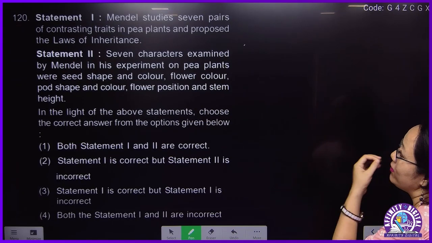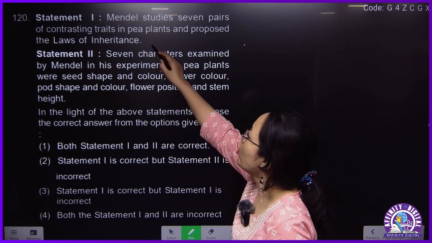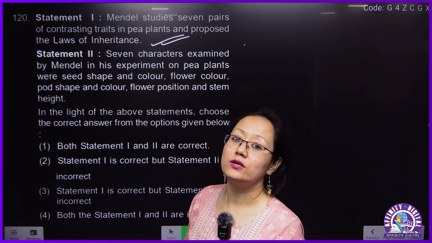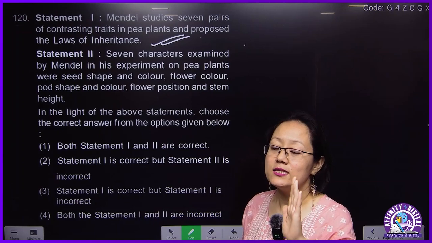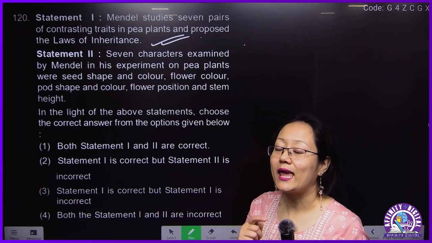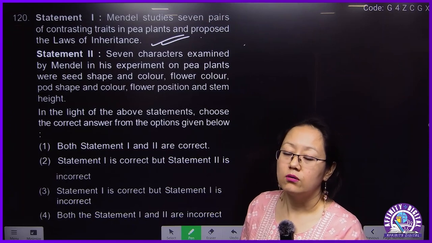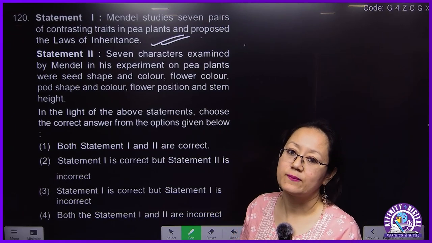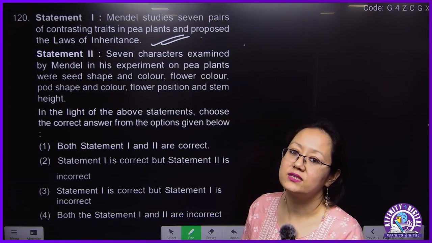Okay. Next, Mendel studied 7 pairs of contrasting traits in pea plant and proposed the law of inheritance. This is correct. Mendel studied actually 7 characters. Listen properly. He studied 7 characters, and each character will have 2 traits. That is why we can also say 7 pairs of contrasting traits. But character, it will be 7. Trait, it will be 7 pairs of contrasting traits.